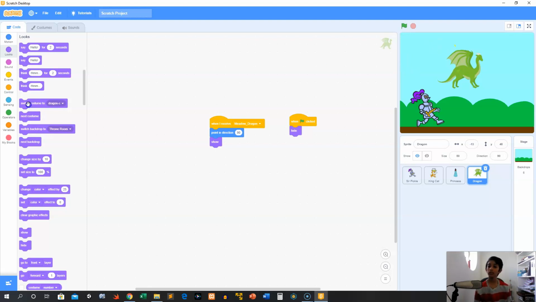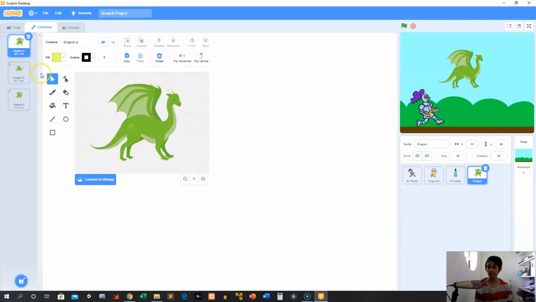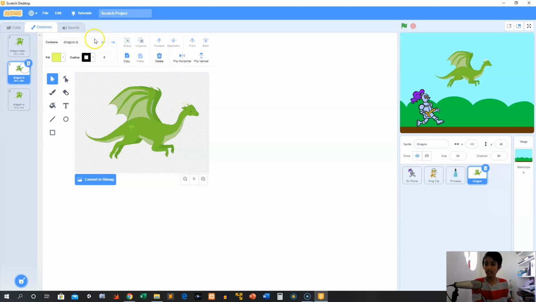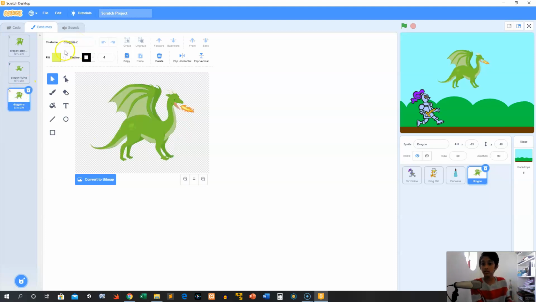So, we're going to switch the costume right here, and let me rename these costumes to something better. Dragon standing, and I'll call this one dragon flying, and I'll call this one dragon firing.